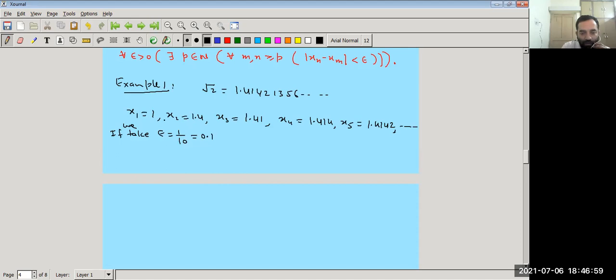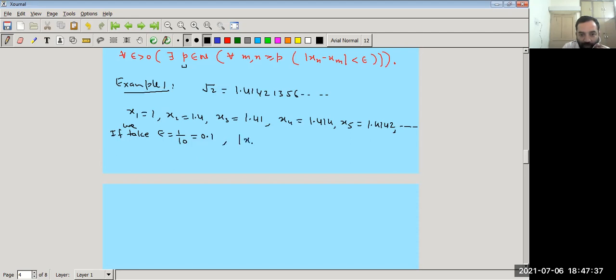Now, because this sequence is a Cauchy sequence, we have to find p such that for m, n greater than or equal to p, xm and xn are closer to each other. That is, the distance between xm and xn is less than 1 by 10. So we have to find after which positive integer p the distance between two terms of the sequence is less than epsilon.